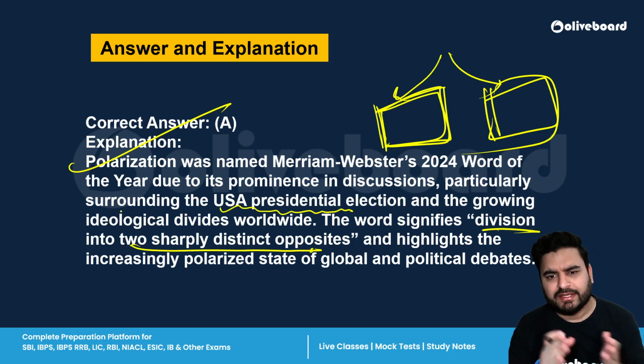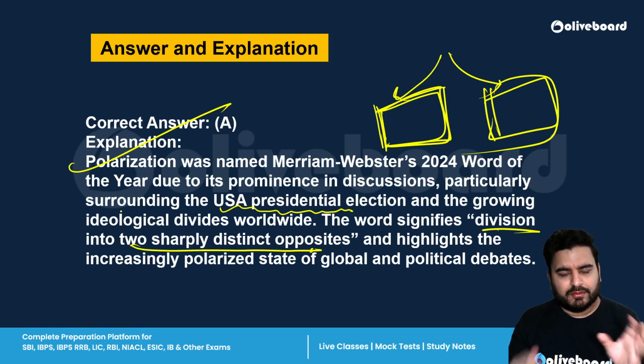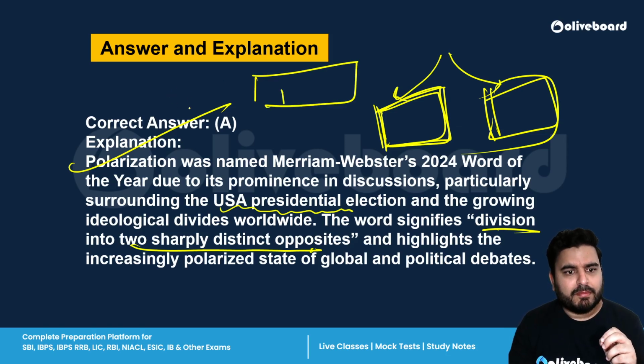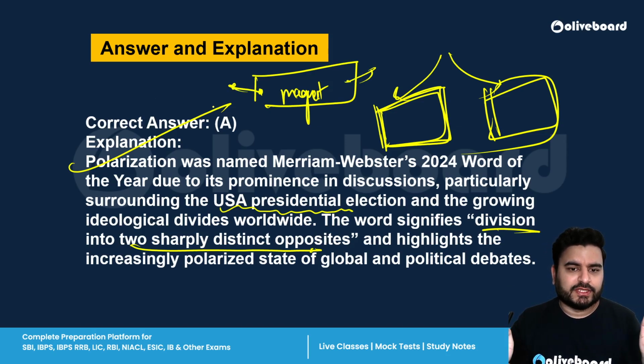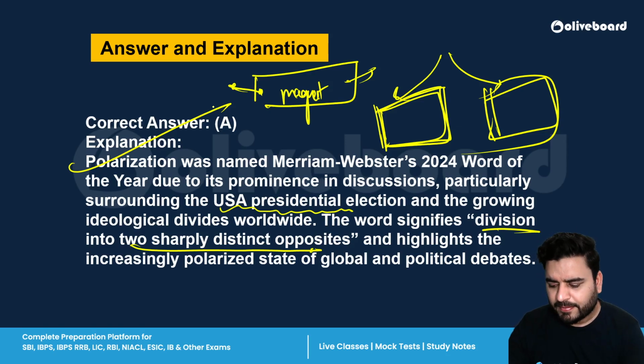Okay, for example, Hindu versus Muslim, right? Republicans versus Democrats, and this word is actually derived from magnet, because a magnet has two poles, north pole and south pole, and the two are opposite. Similarly, polarization means differentiating the two opposites.